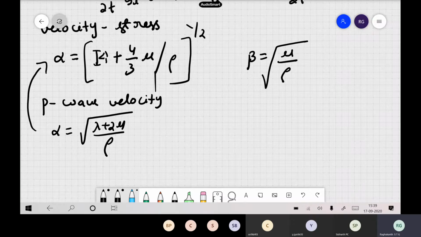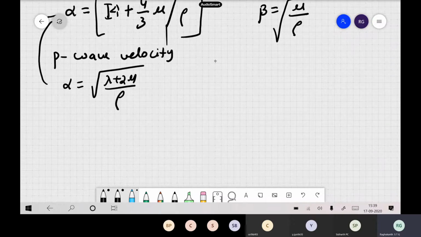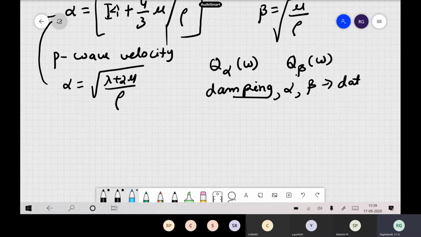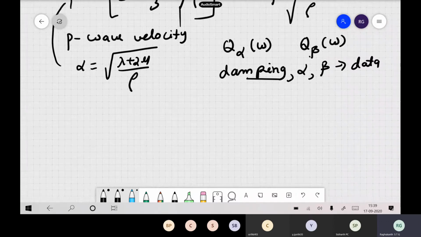So these are generally reported here, and people also routinely report from the data set the damping of the p wave and the damping of the shear wave. So these things are widely reported. Okay, so damping, then alpha, then beta will be reported from the data, not only in seismology but even when they do experiments. So these things can be measured: how much is the velocity of a p wave, how much is the velocity of a shear wave, and what is the damping for the p wave and for the shear wave. So these things are measured in practice.